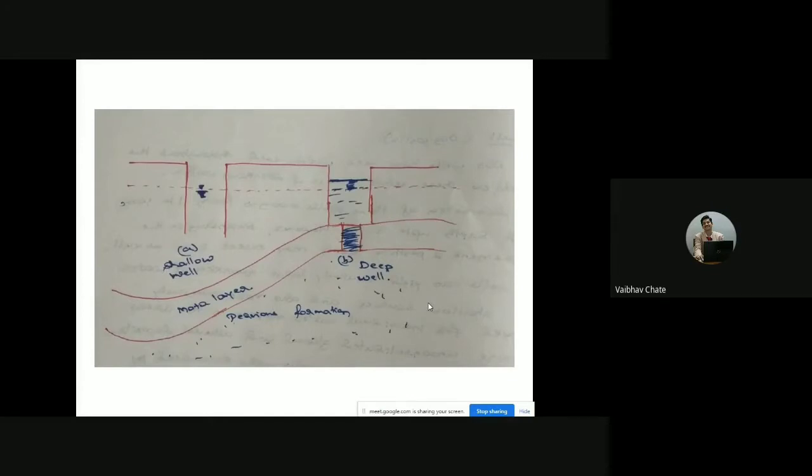Another application of this particular well is that we can go for subsurface exploration. One of the topics I discussed in the previous class was groundwater exploration. To explore the subsurface or the groundwater, first we need to go for drilling of a hole or a shaft.